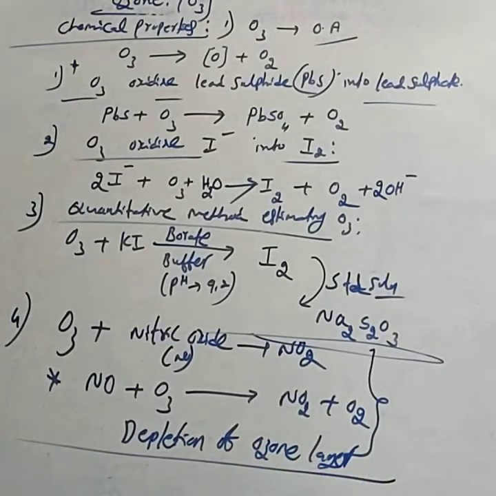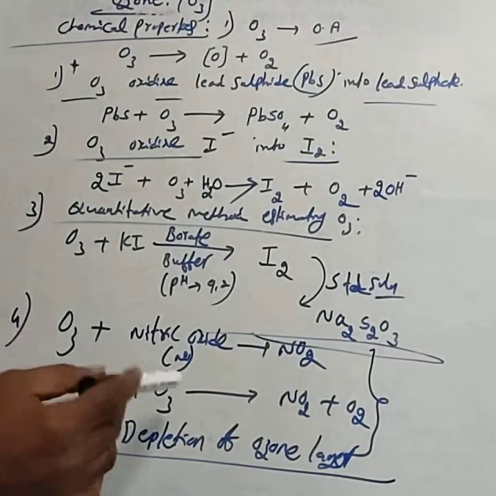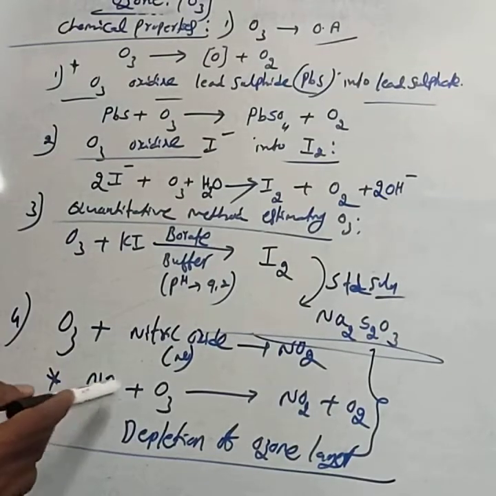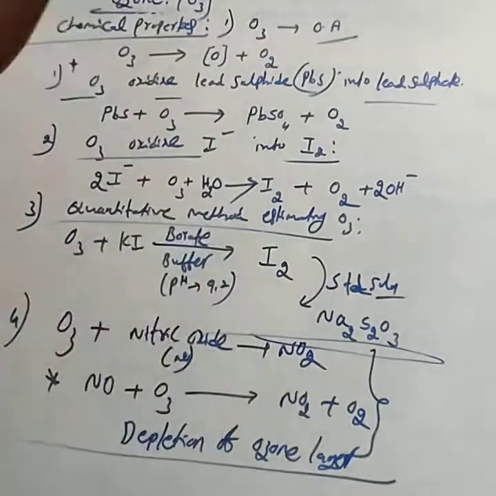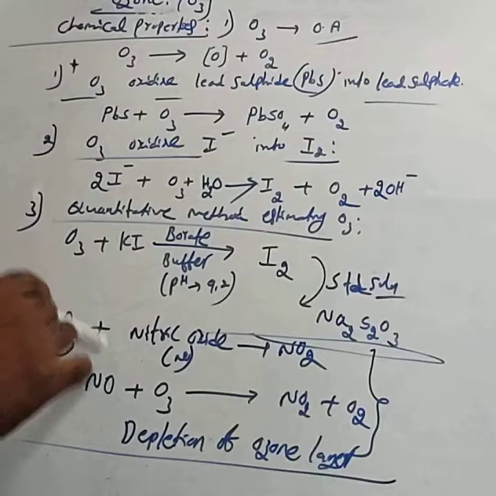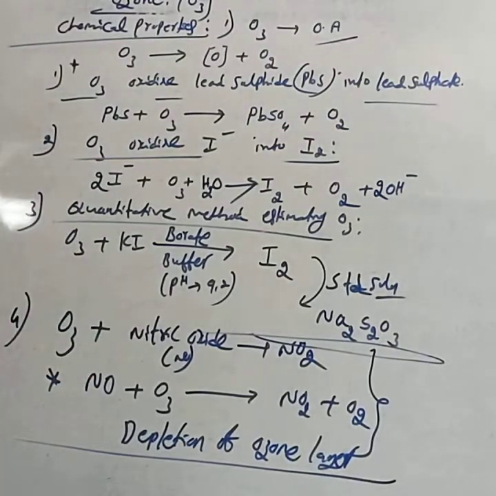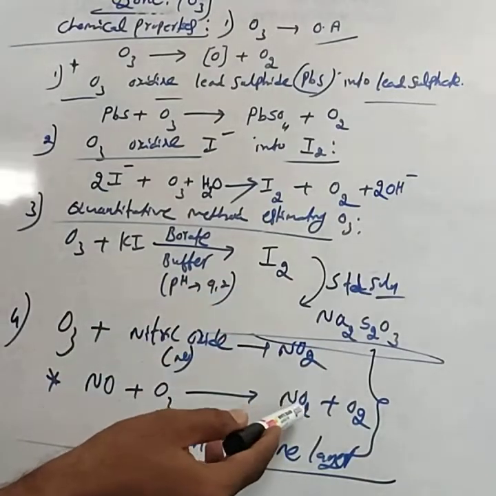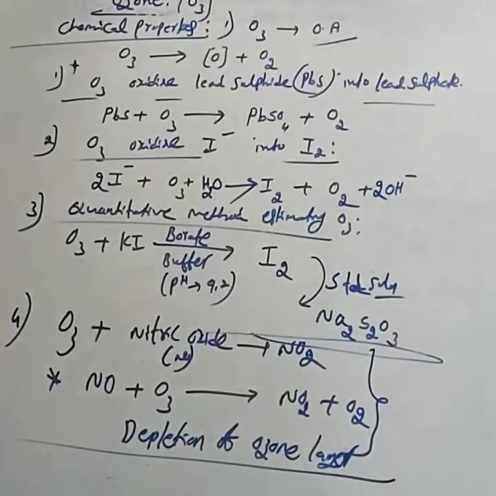Name the reaction responsible for depletion of the ozone layer. When ozone reacts with oxides of nitrogen like nitric oxide, they are oxidized into nitrogen dioxide. The nitric oxide is released by the jet engine, and the ozone present in the atmosphere oxidizes nitric oxide to nitrogen dioxide. This reaction is responsible for the depletion of the ozone layer.